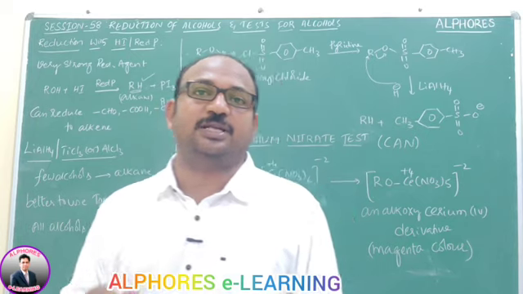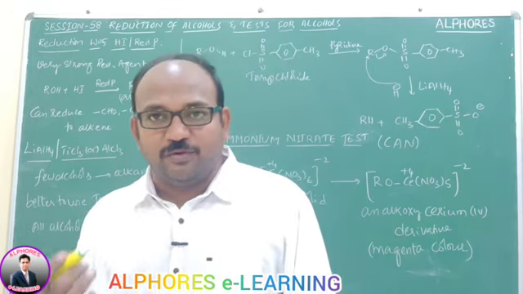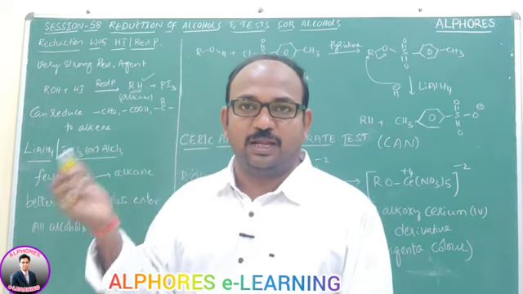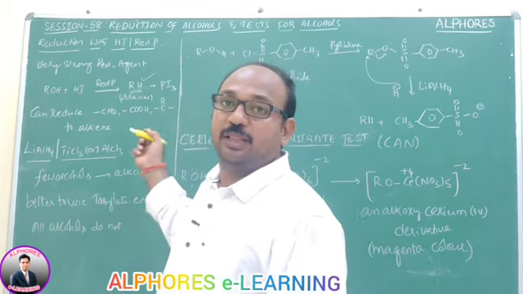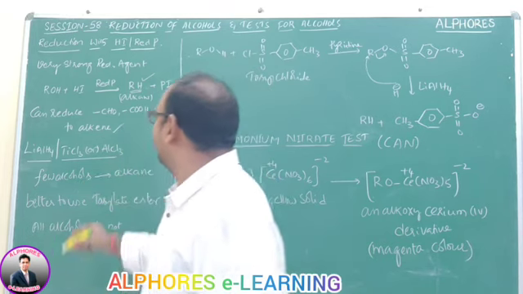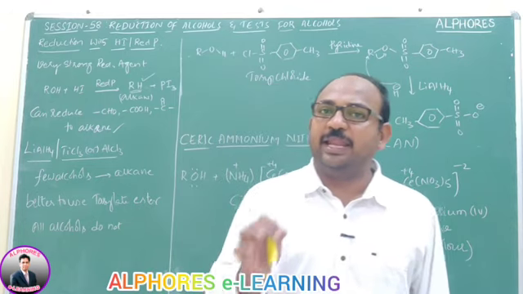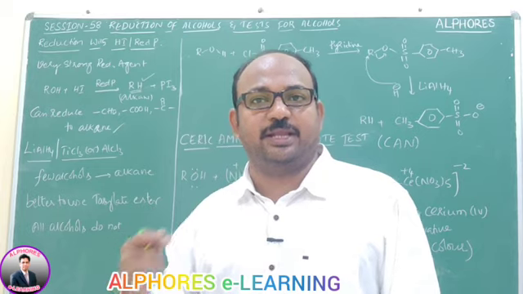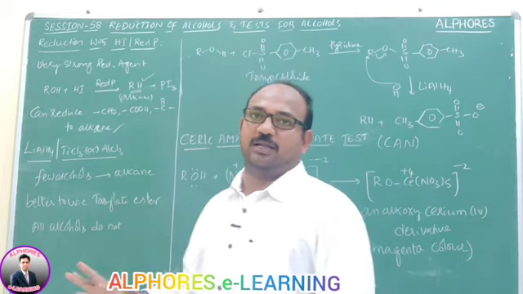But because concentrated HI is a strong reducing agent, other reducible groups, if any are there, like the aldehyde group, carboxylic group, or keto group, also further reduce to alkane. That means if any other reducible groups are there, concentrated HI can reduce those groups also along with alcohols.